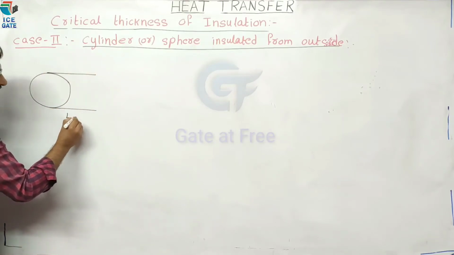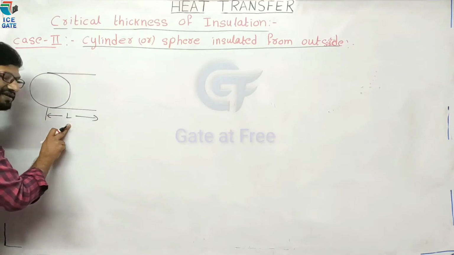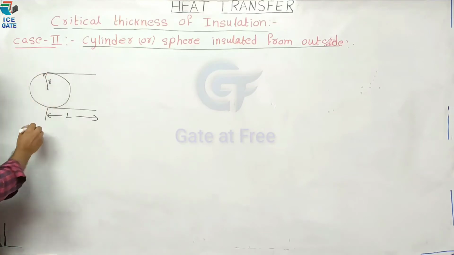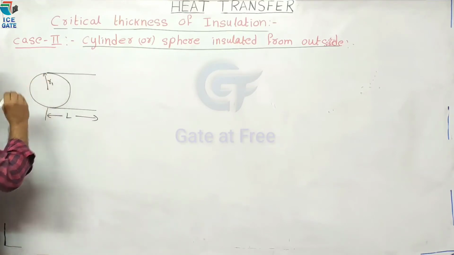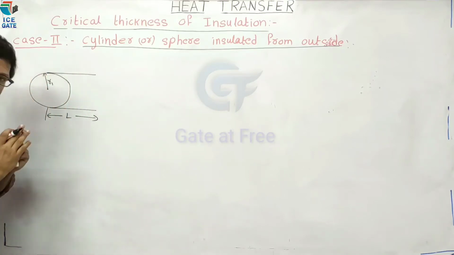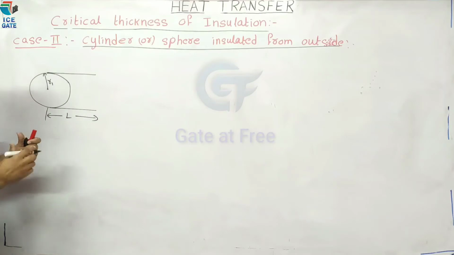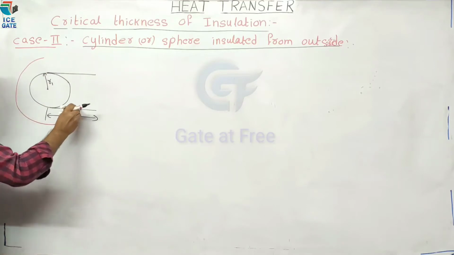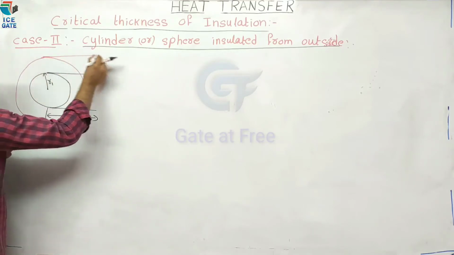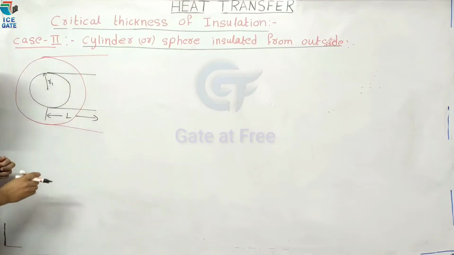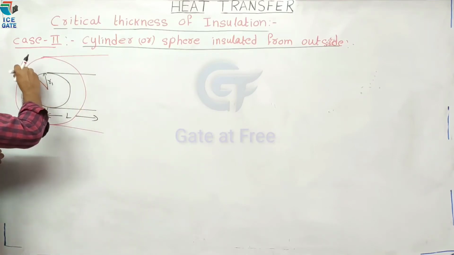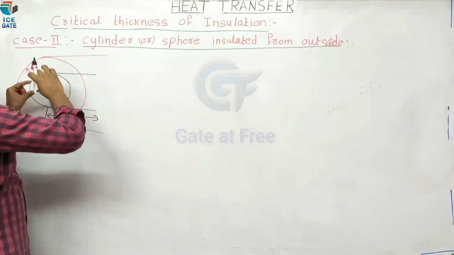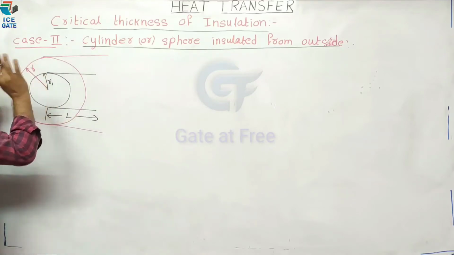Okay, this is the cylinder. This is the length of the cylinder. Here L is not thickness; L is the length of the cylinder. Now heat transfer is in the radial direction. Say this is R1. Neglect the thickness of the pipe and the resistance of the pipe material. Now we provide cylindrical insulation for this pipe, up to radius R, because we don't know how much thickness of insulation is to be provided. So let us take simply R.